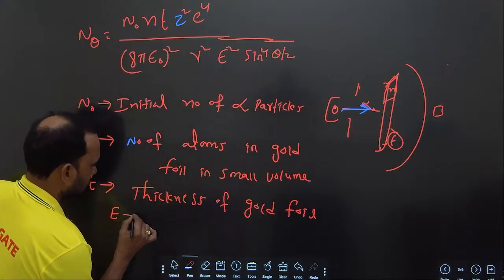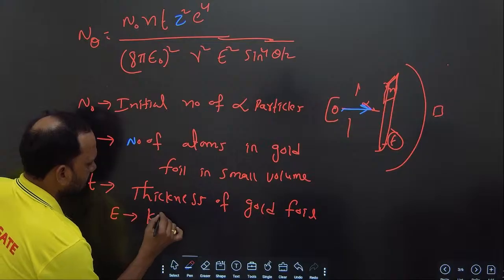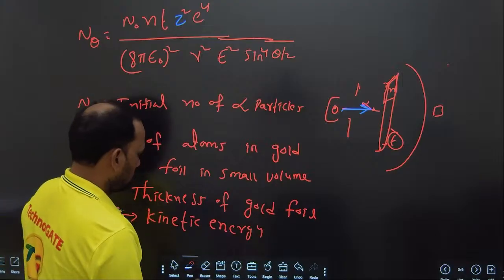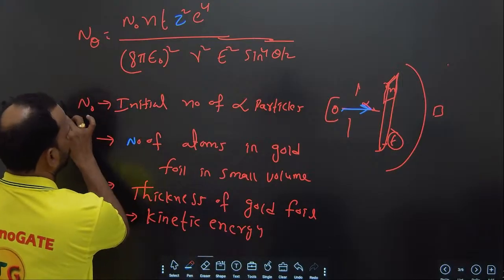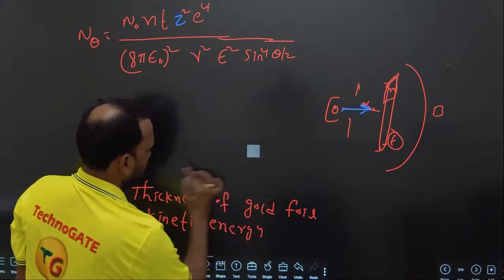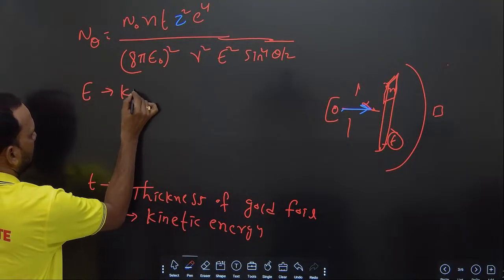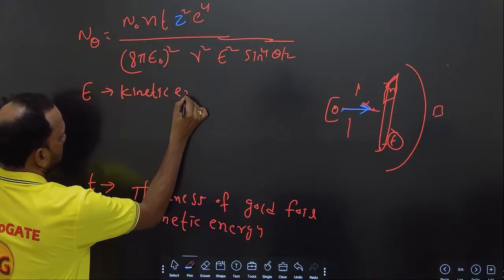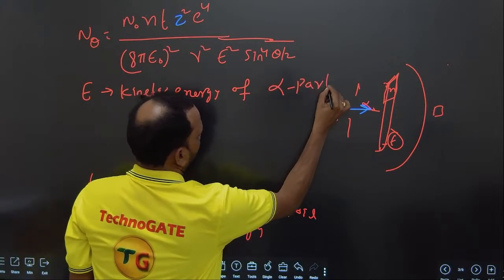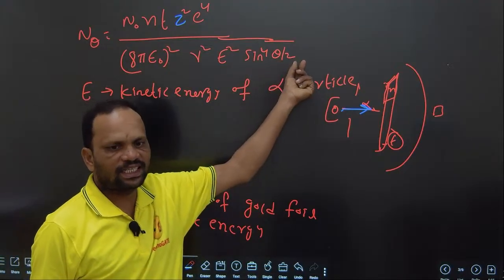And capital E is very important. Capital E is the kinetic energy of the alpha particles. It's important. Here, theta is the scattering angle.